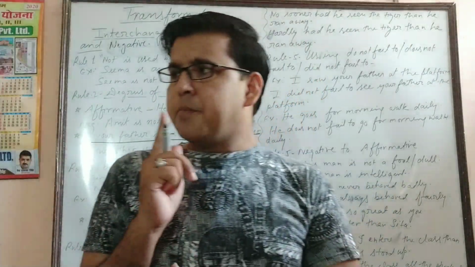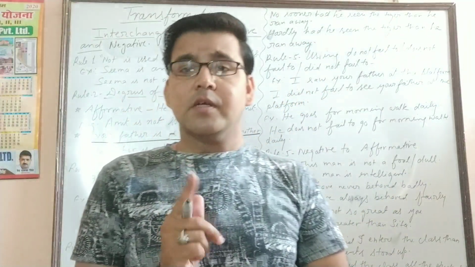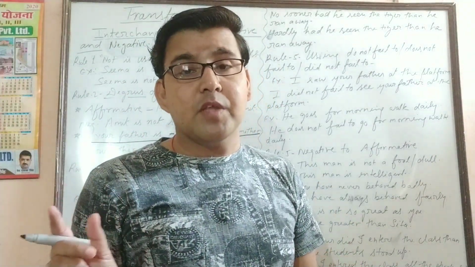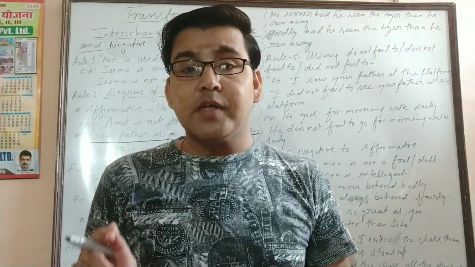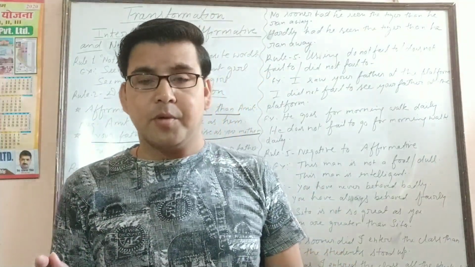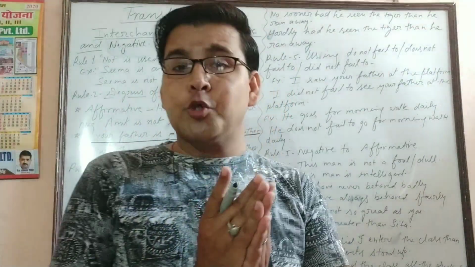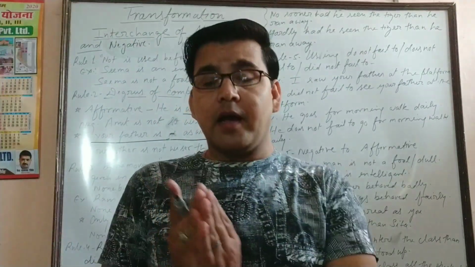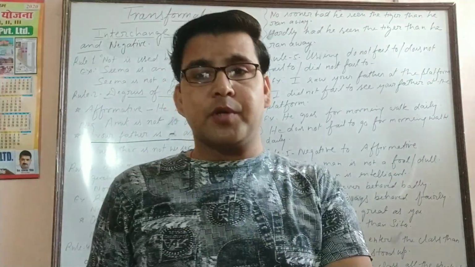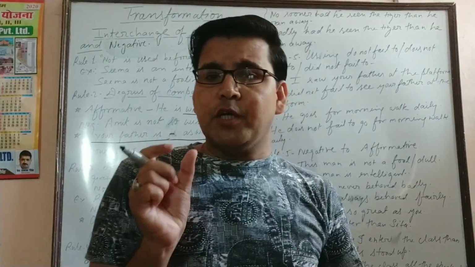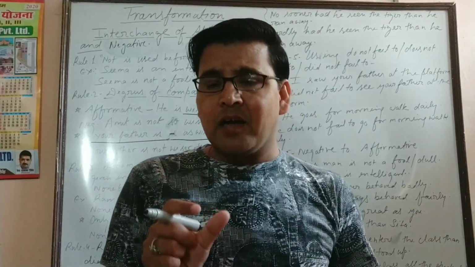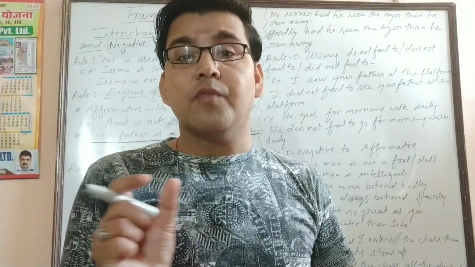But the main important point is that with no sooner did, you have to use the first form of the main verb in the first clause. But in the case of no sooner had, we need the third form of the verb. In the same way, if we use hardly had in place of as soon as, then hardly had also requires the third form of the verb.